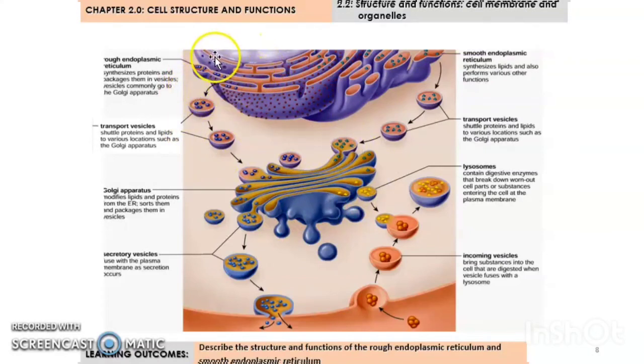The rough endoplasmic reticulum will pack and transport the protein synthesized by the ribosome, and this transport vesicle will carry the protein also to the Golgi apparatus.